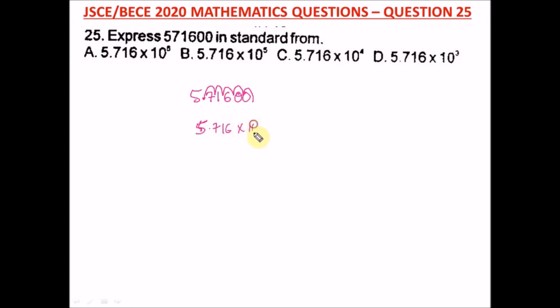So we have 5.716 times 10 raised to power what? 5, because we move the decimal point how many times? 5 times. That's 1, 2, 3, 4, 5. So it will be 10 raised to power 5. So this is our answer. And where is our right option here? Our right option is option B.